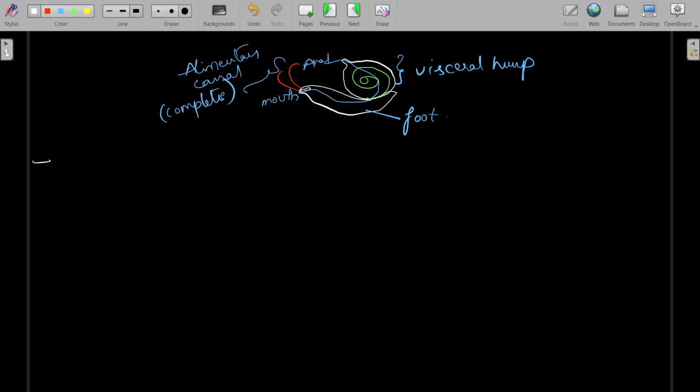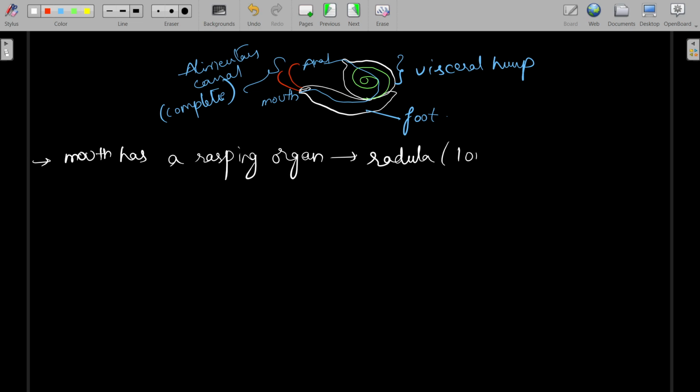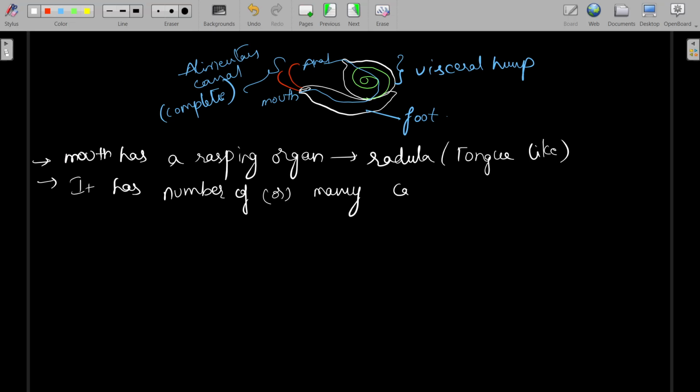Next, the mouth has a rasping organ called the radula. It is a tongue-like structure. It has many calcareous teeth-like structures on it.